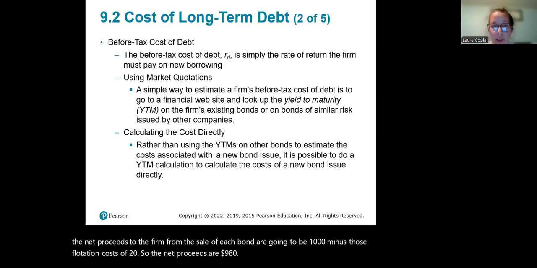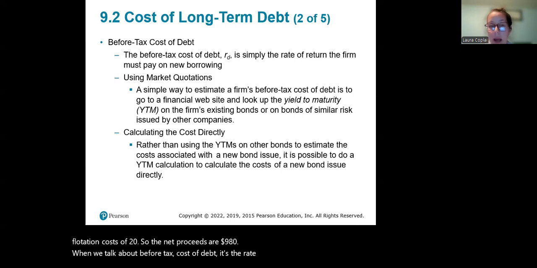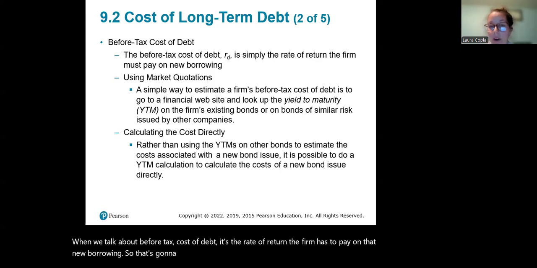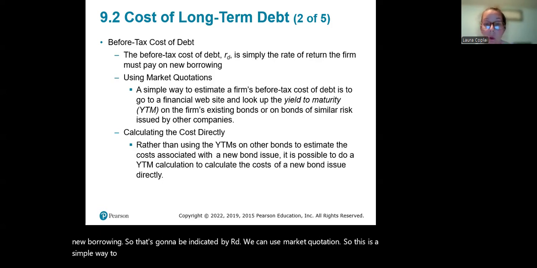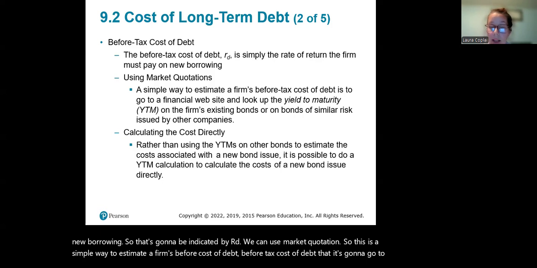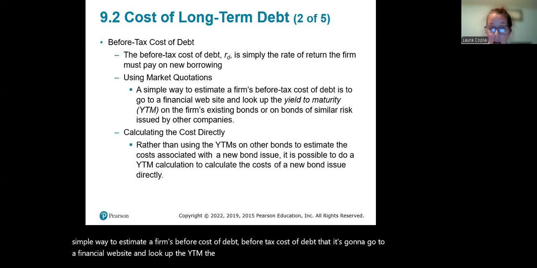When we talk about before-tax cost of debt, it's the rate of return the firm has to pay on that new borrowing. That's going to be indicated by RD. We can use market quotations. This is a simple way to estimate a firm's before-tax cost of debt: go to a financial website and look up the YTM, the yield to maturity, on existing bonds, or maybe similar-risk bonds issued by other companies.